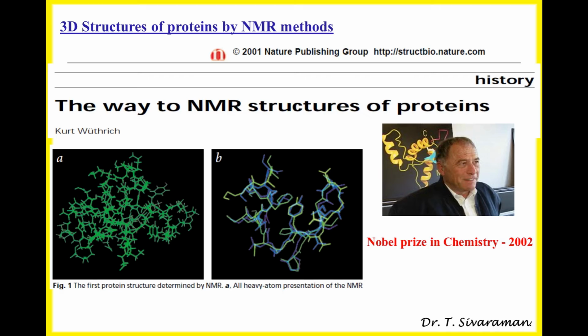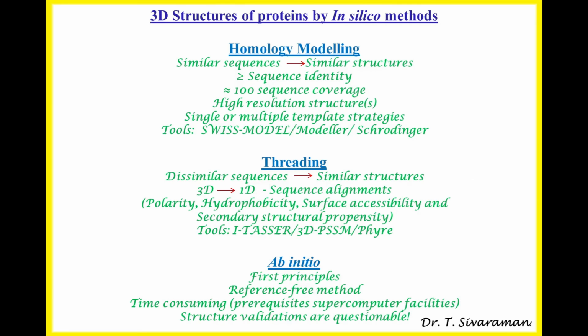Kurt Wüthrich received the Nobel Prize in chemistry in 2002 for his monumental contribution towards the NMR of proteins. So, as I mentioned in the two previous slides, NMR and X-ray are the only two techniques by which the structure of a protein can be determined at high resolution by experimental methods.